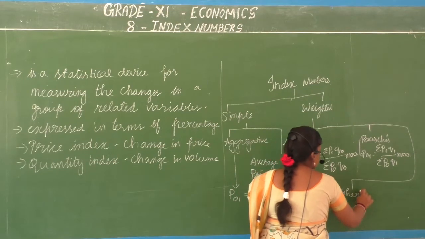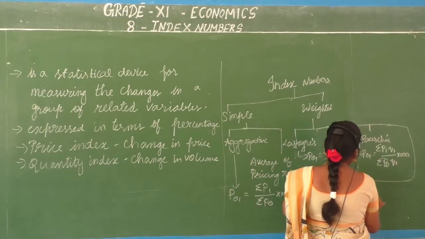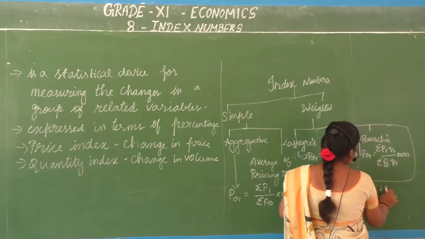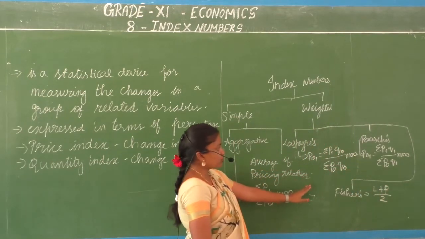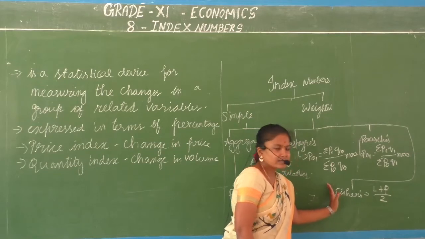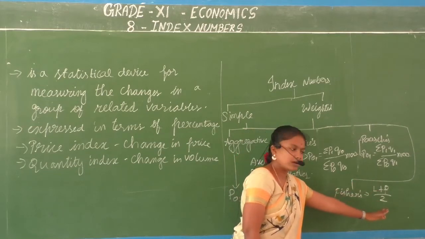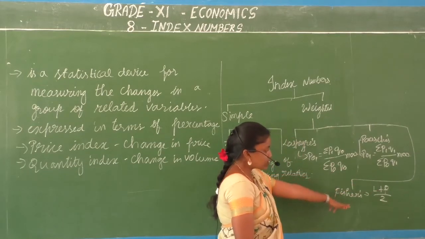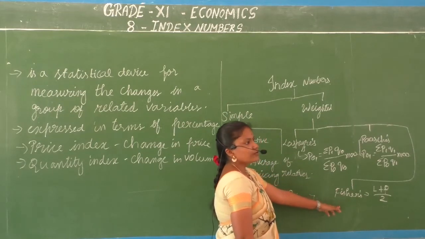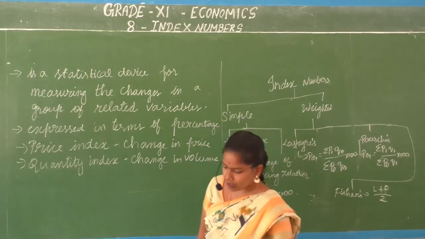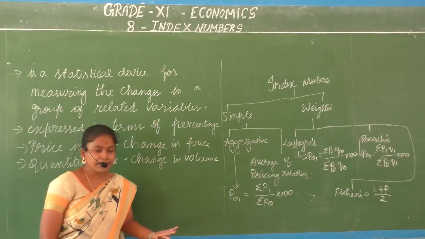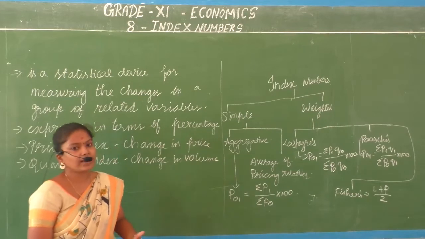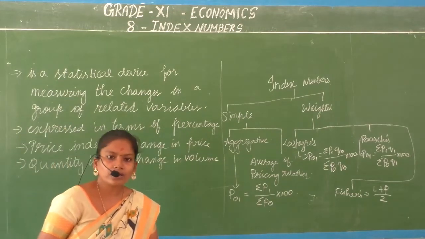What is Fisher's method? It is a combination of both, L plus P by 2. That is, it's a combination of Laspeyres' method and Paasche's method. So this plus that divided by 2 will give you the answer. You have to take into account the base period as well as the current period prices as well as quantities, that is what we are looking at.